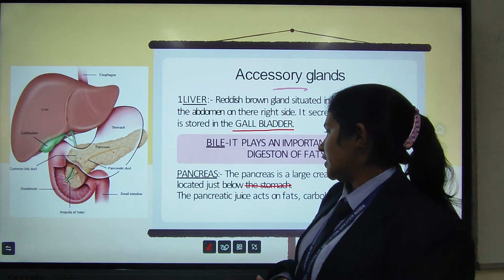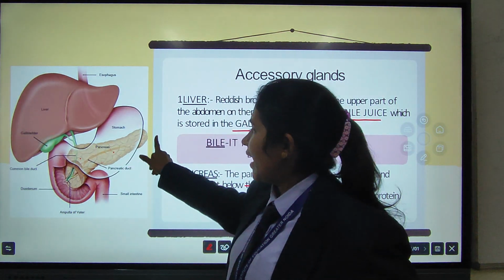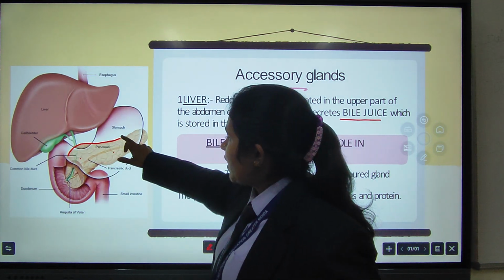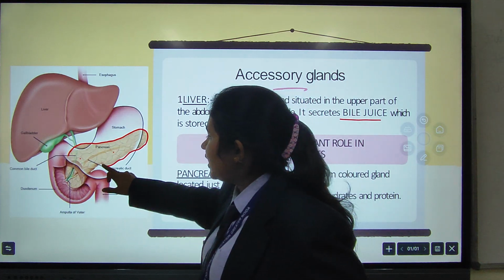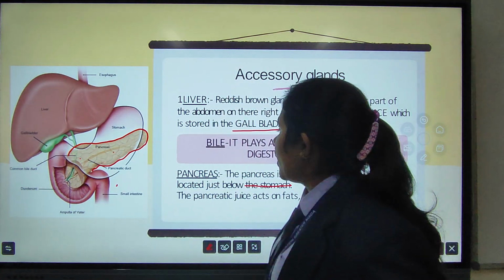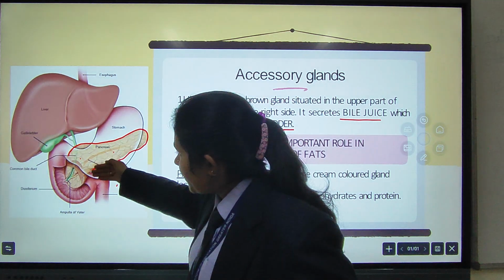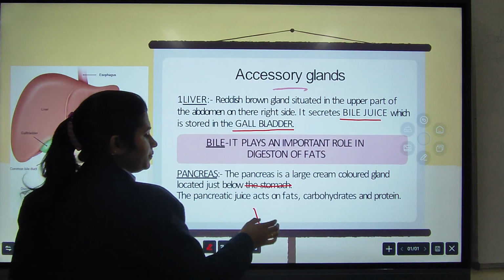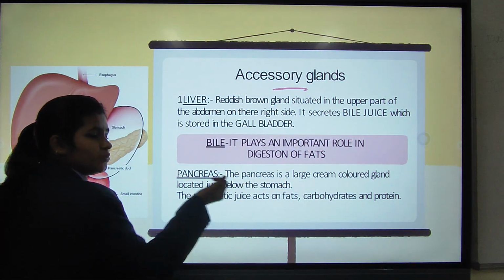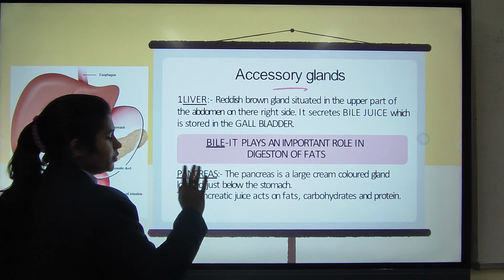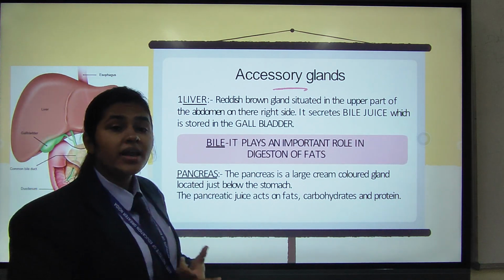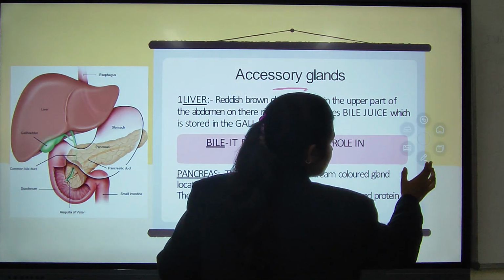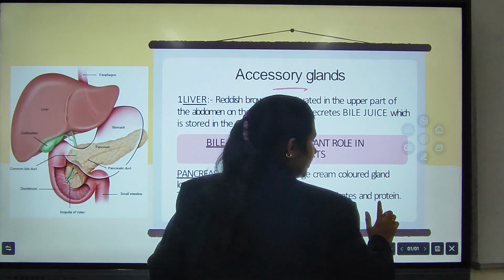The third one is the pancreas. The pancreas is a large cream colored gland. Can you all see that this is the pancreas, a cream colored gland located just below the stomach. The pancreatic juices secreted by the pancreas act upon fats, carbohydrates and proteins.